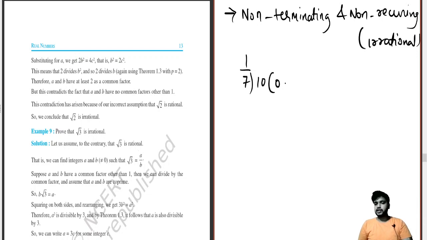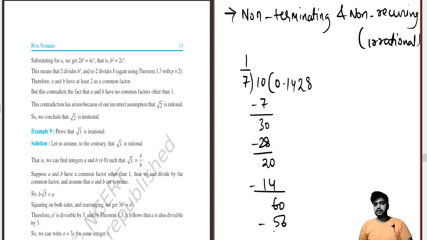So this will be 0.1, 7 times 4 is 28, 20, 2 times 14, 60, 8 times 7 is 56, 40.